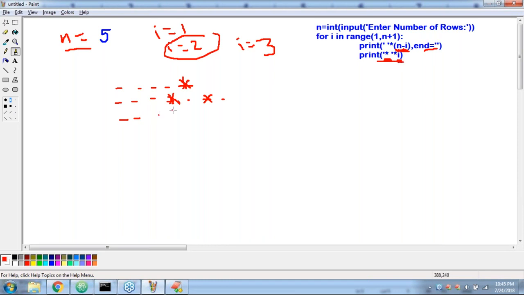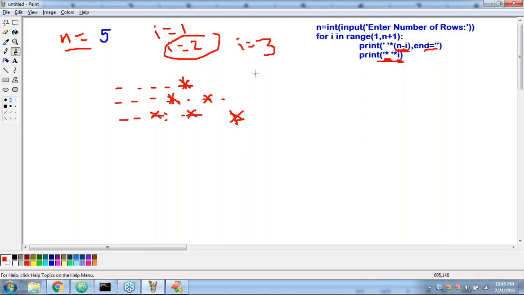I is 3, right? 3 stars. Star, star, star, okay, here only. Like this it's going to print. This one is not there, sir. This one is not there.